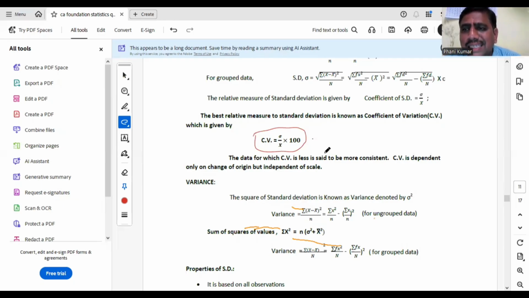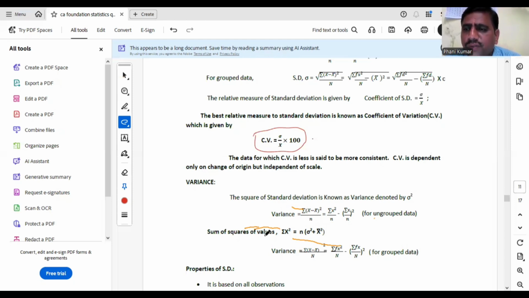CV more means less consistent, more variability. Okay, this is a very important point. Similarly, the square of SD is known as variance. Variance is nothing but the sum of squares of the deviations taken from the mean divided by n. That means the average of the sum of squares of the deviations is variance.